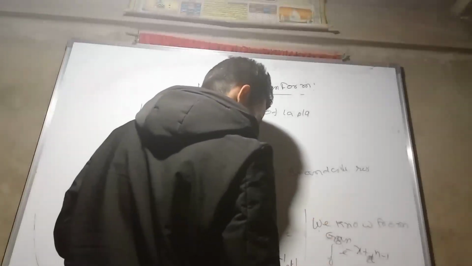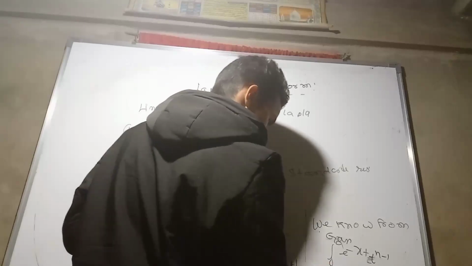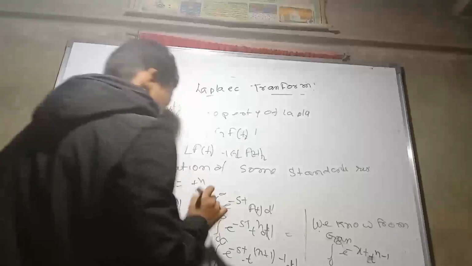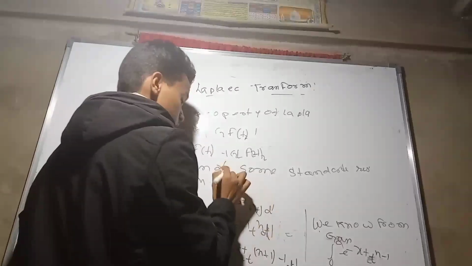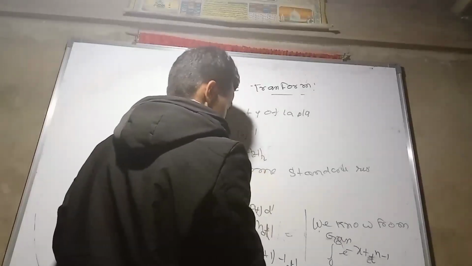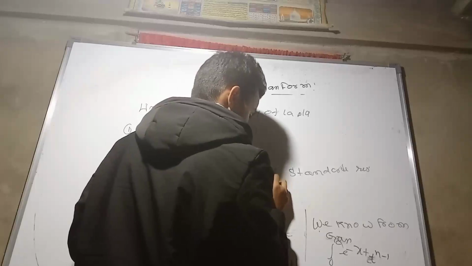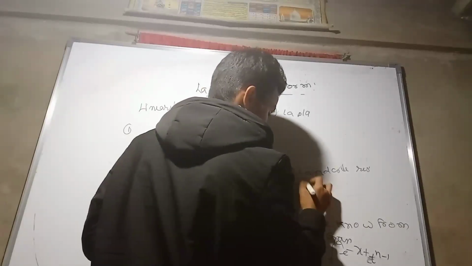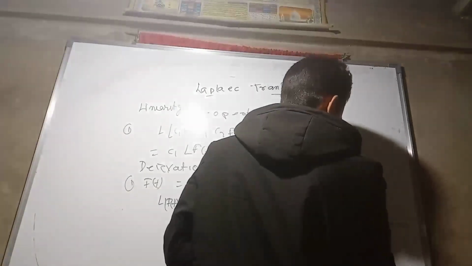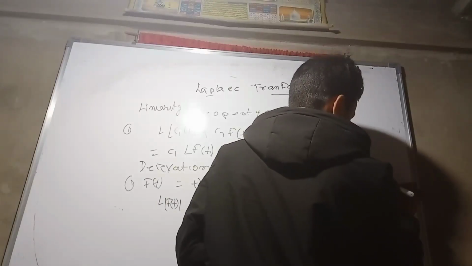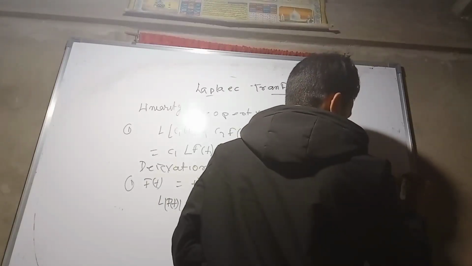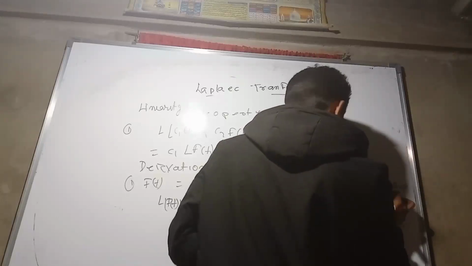Then we will do it next, for t to the power n where n is any real number greater than minus 1. This is our result.